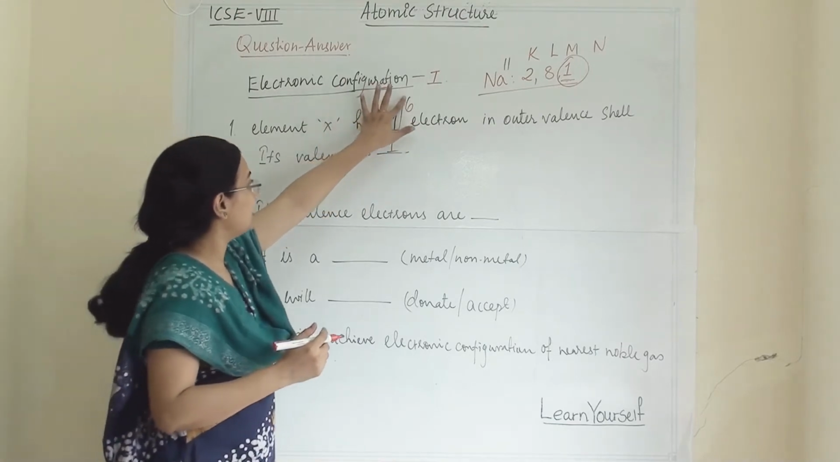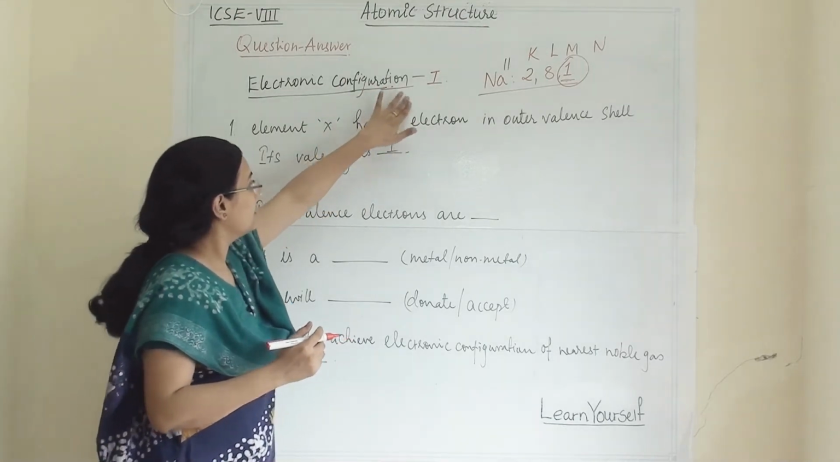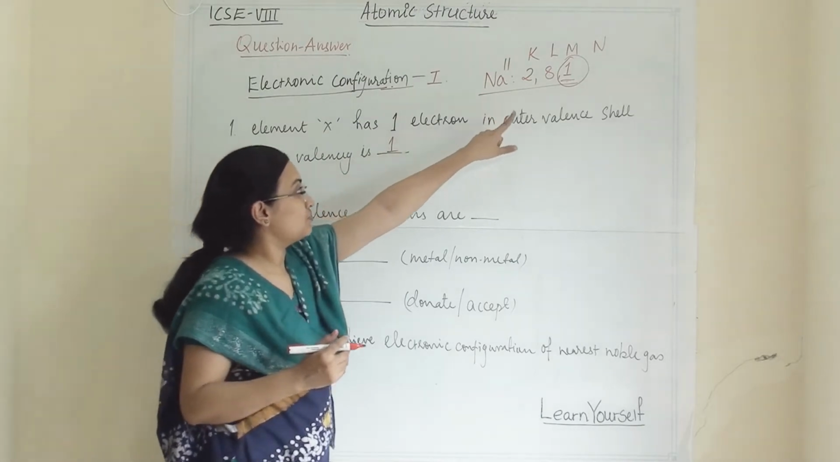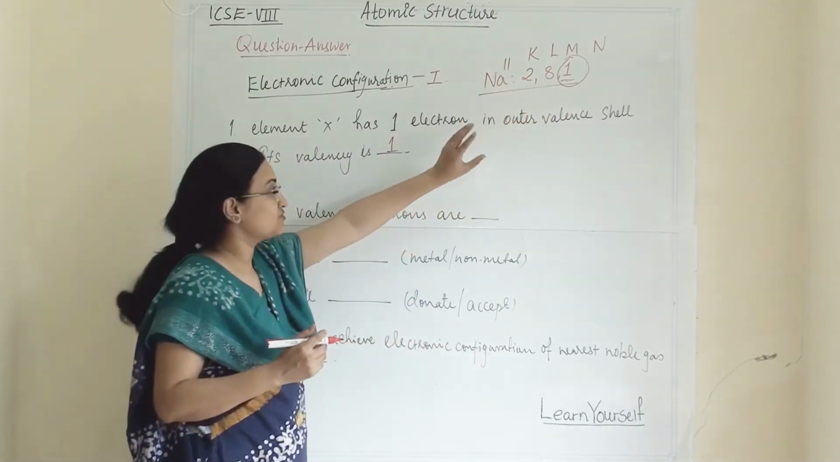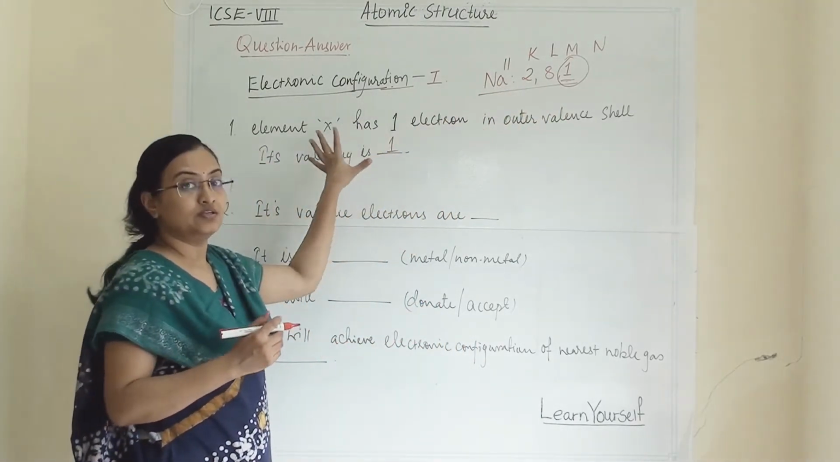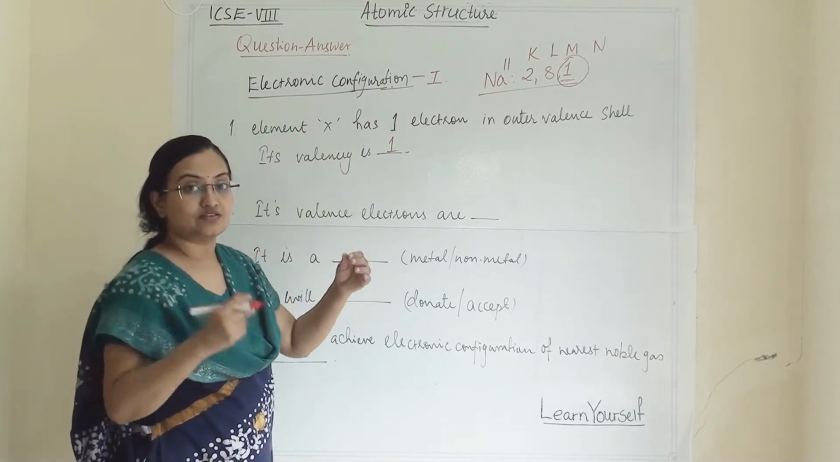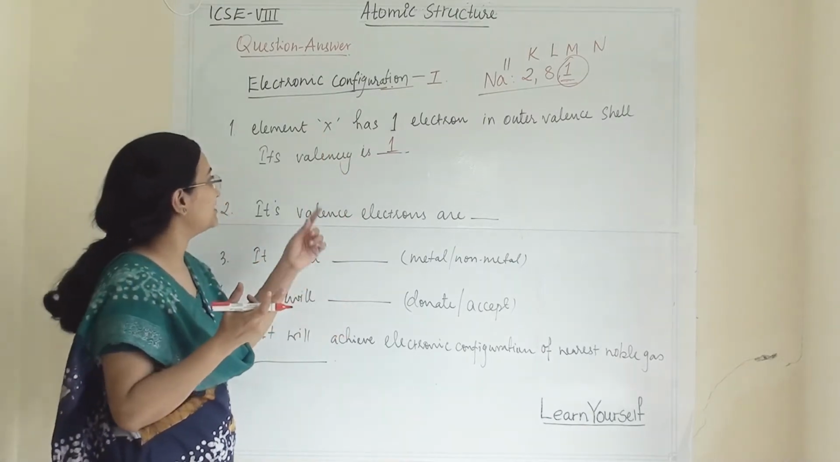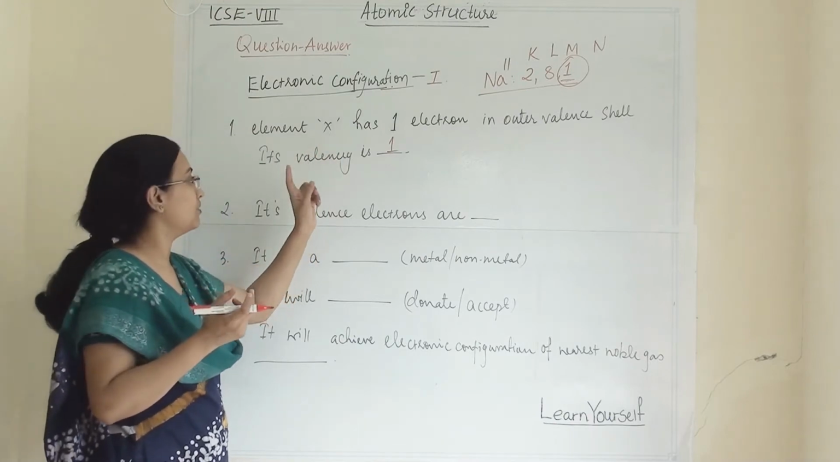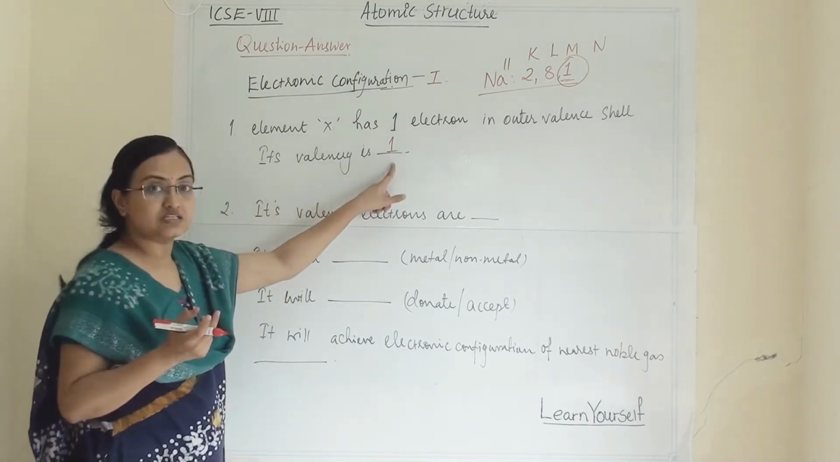Here only we will understand that if one electron is in the outermost shell, then it is sodium. So that's why it is very important to remember all those elements. It should click in your mind which element they are talking about. So its valency is 1.